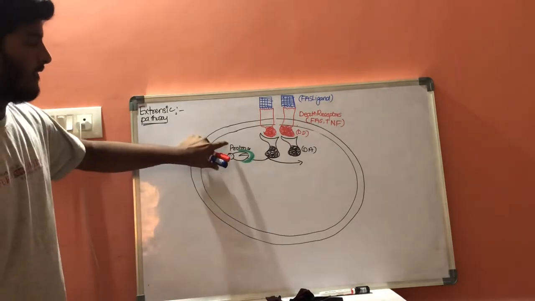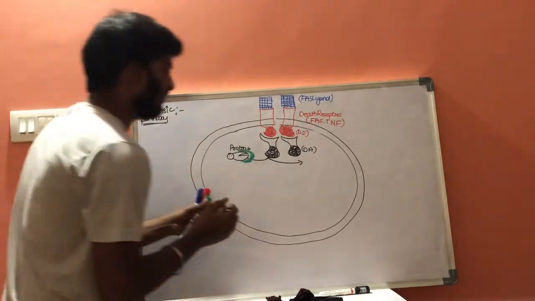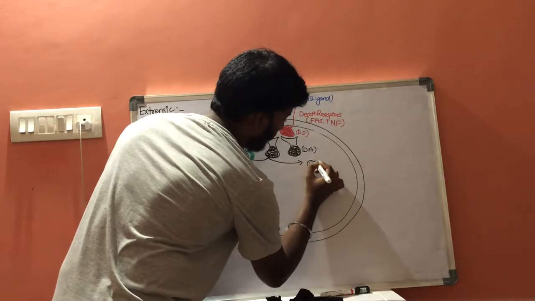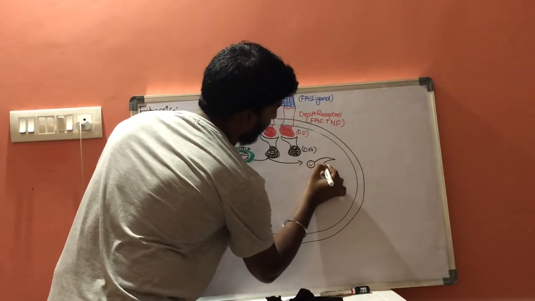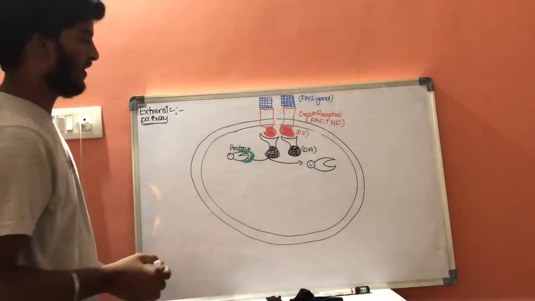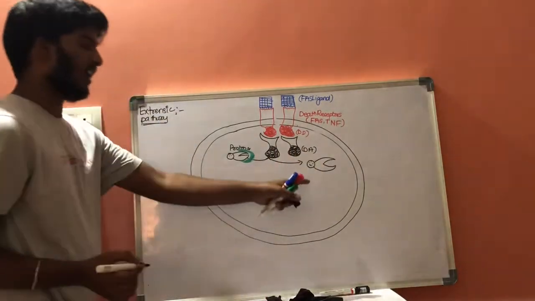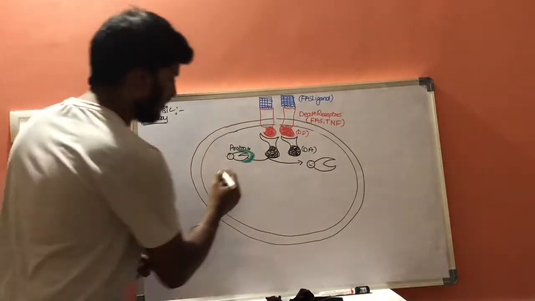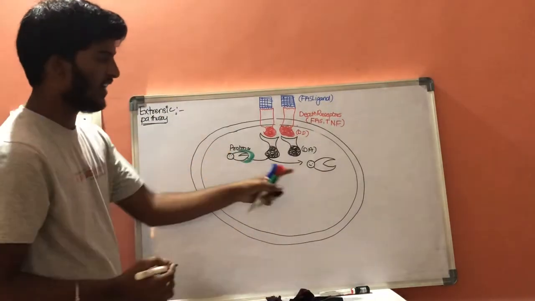Now, the inactive form of protease will get converted into the active form of protease. This is the active form of protease. The exact name of this protease is caspase. Here it is procaspase, and it is caspase.